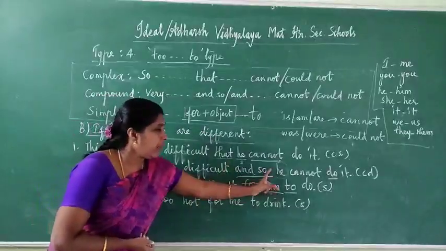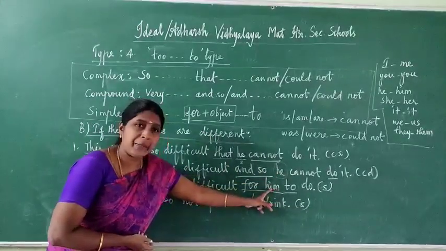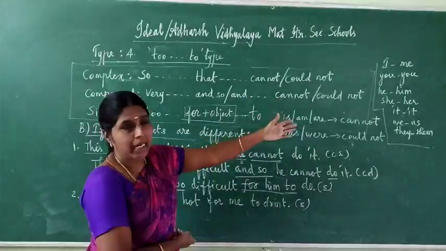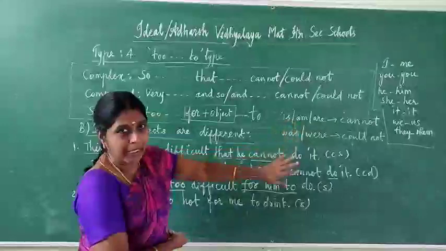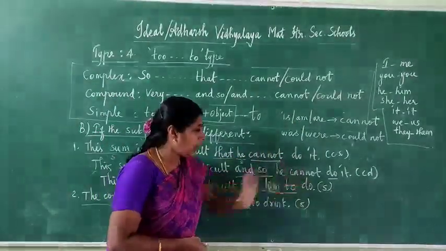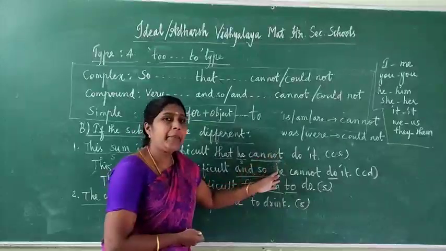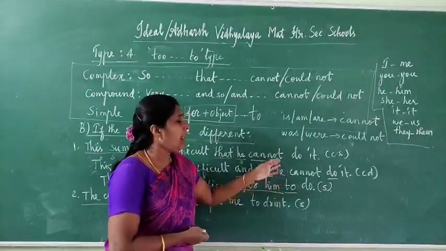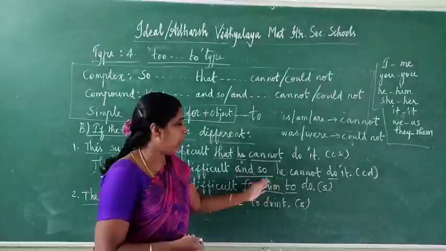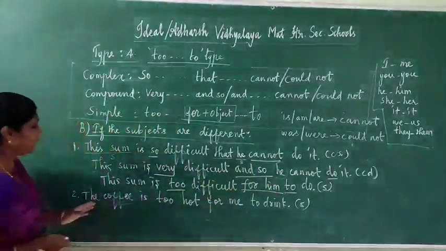That's all. So for the subject he, I write him. Remaining: she, her; it, it; we, us; they, them; I means me; you means you, object. Then afterwards "to", then write verb one. Suppose a name is given instead of he, like "Ram cannot do it", then it is for Ram. Write down the name as it is: for Ram to do.